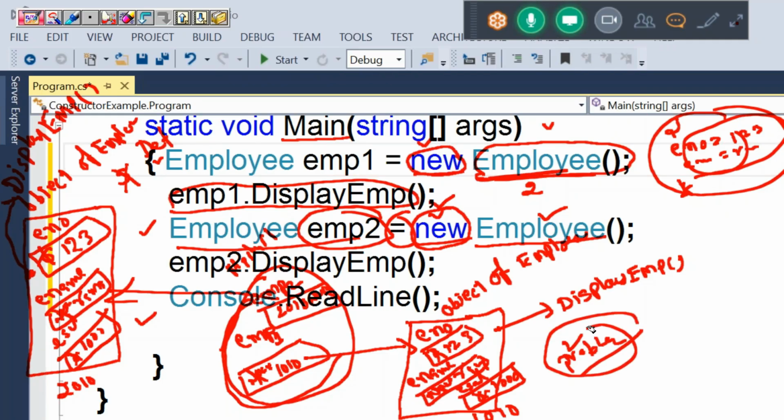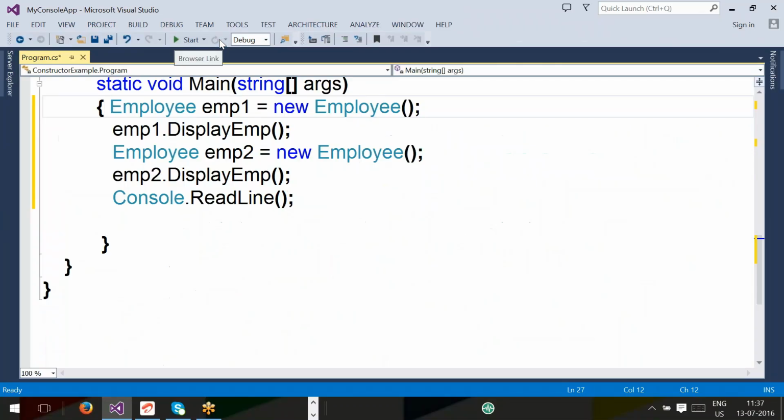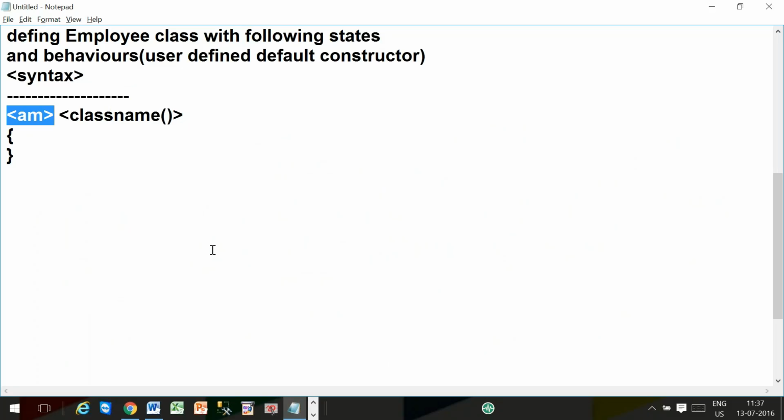The limitation, or drawback, of the default constructor is that it will initialize the same values to every object. To overcome this limitation, we will go for the second model. What is the second model? Parameterized constructor.